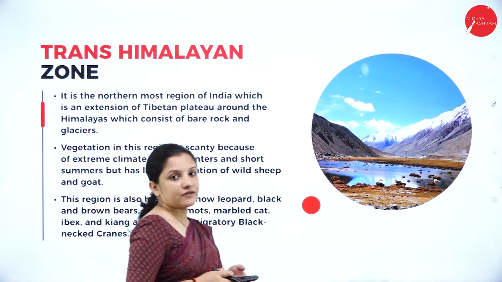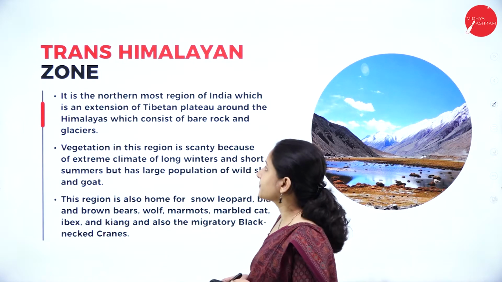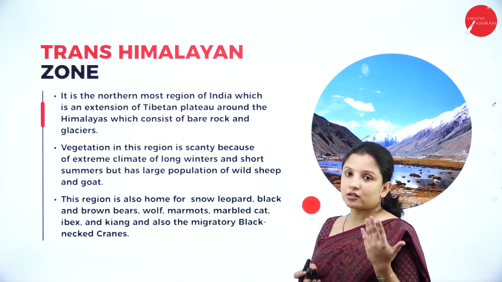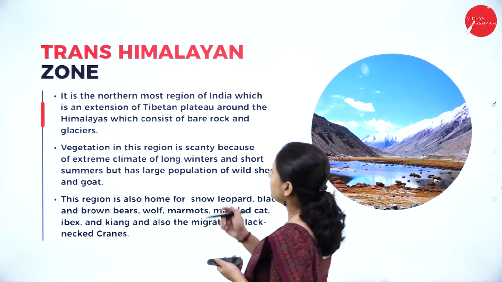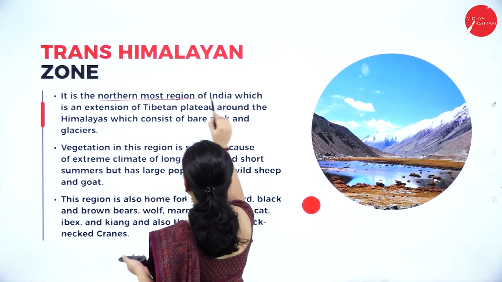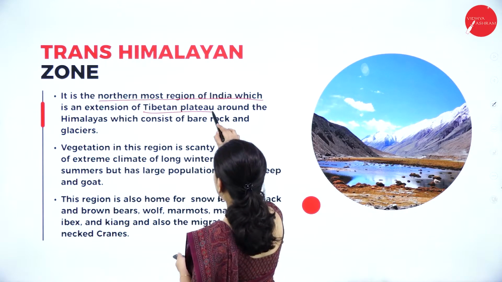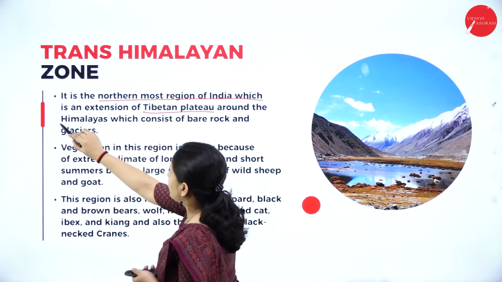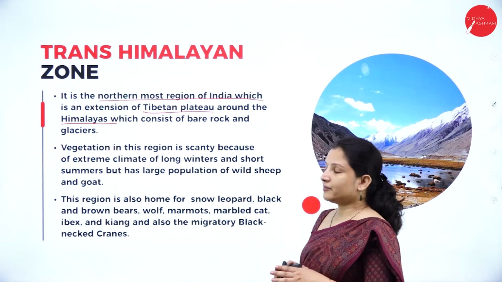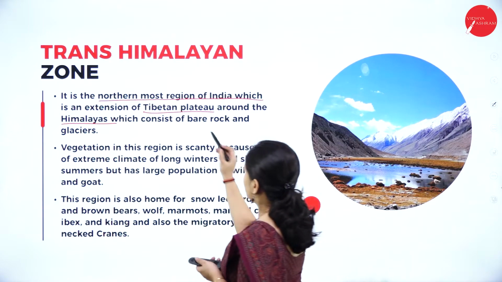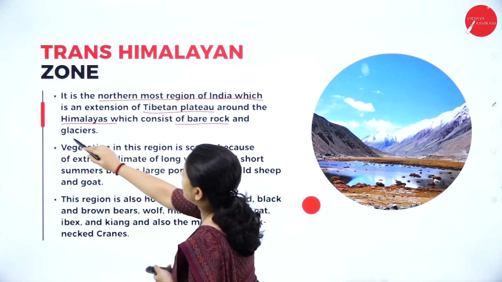Talking about each of these biogeographic zones. First is the Trans-Himalayan zone. It is present in the northernmost part of India. The northernmost region of India, which is an extension of the Tibetan Plateau surrounding the Himalayas, forms the Trans-Himalayan zone, and this zone is quite rocky. It is made up of bare rock and glaciers.